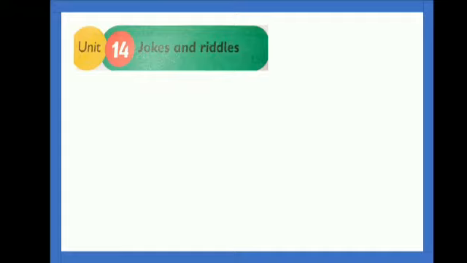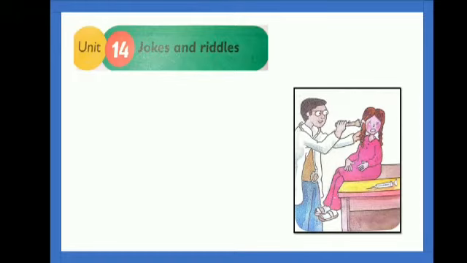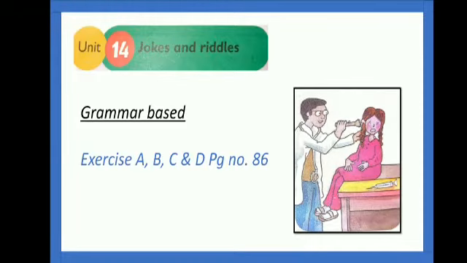Now unit 14, Jokes and Riddles, turn to page number 86. Here you can see different exercises are given. In exercise A, put the correct adjectives. In exercise B, you have to read the sentences and put less and full to complete them.